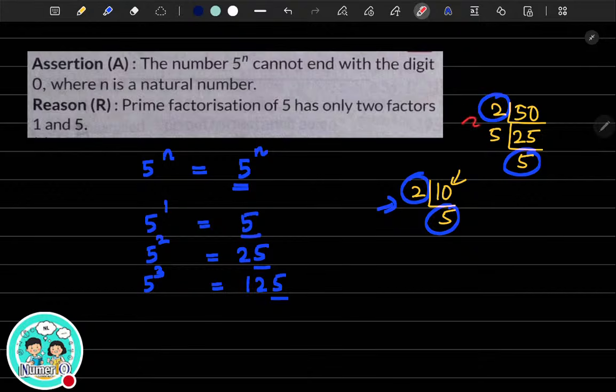So, you should talk about 2 and 5. Whenever you are dealing with a number ending with 0, your focus should be that any number ending with 0 should have 2 and 5 as its prime factors. But nothing of that is mentioned in the reason. So the correct answer is option B. Option B states that both assertion and reason are true, but reason is not the correct explanation for the assertion. Is it clear now?